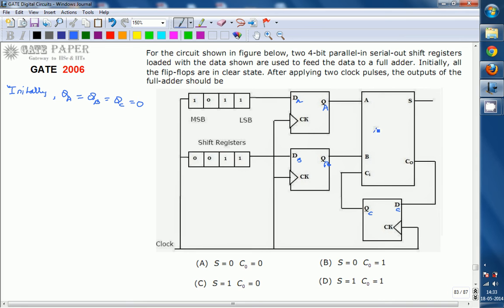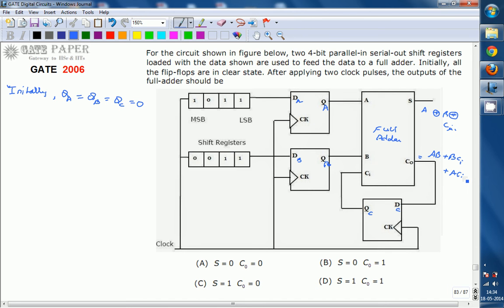We know this is a full adder. For a full adder, the sum is equal to A exclusive-OR B exclusive-OR Cin, and the carry out, C naught, is equal to AB plus BCin plus ACin. This is the carry expression. And initially all the flip-flops are reset.